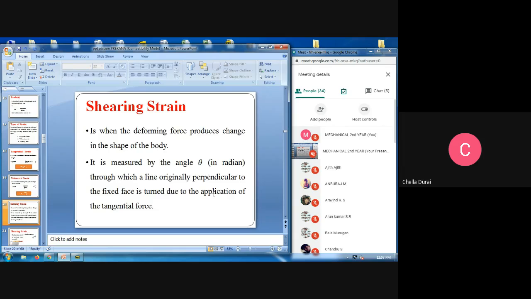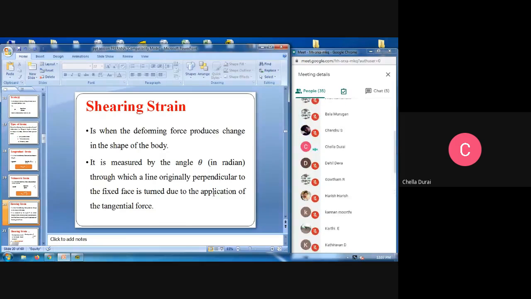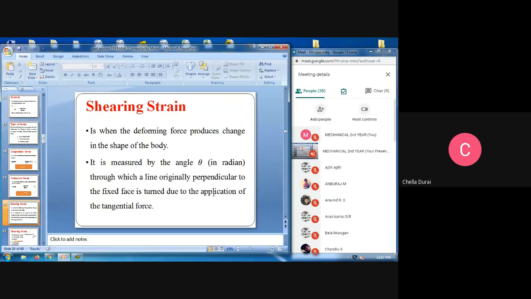It is measured by the angle theta, in radians, through which a line originally perpendicular to the fixed face is turned due to the application of tangential force. Shearing means we change the entire shape of that particular body. It is measured in theta because it is a twist. This is the main concept of shearing strain.